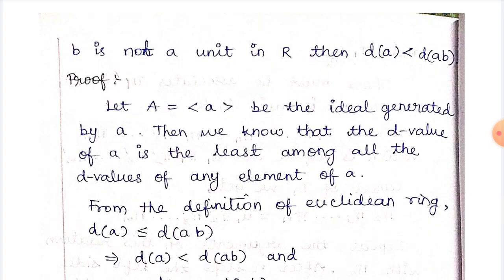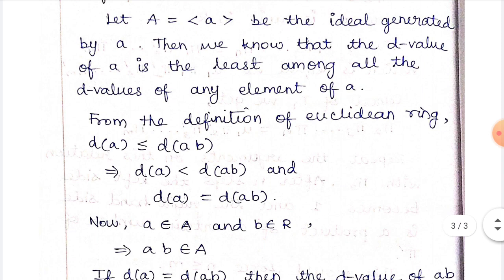let A be the ideal generated by a. Then we know that the D value of a is the least among the D values of all the elements of A. From the definition of a Euclidean ring, D of a is less than or equal to D of ab. What is the meaning of this? Either D of a is strictly less than D of ab, or D of a is equal to D of ab. So we have two conditions. The first one is that we have to show D of a is less than D of ab. That means we have to show that D of a is not equal to D of ab.